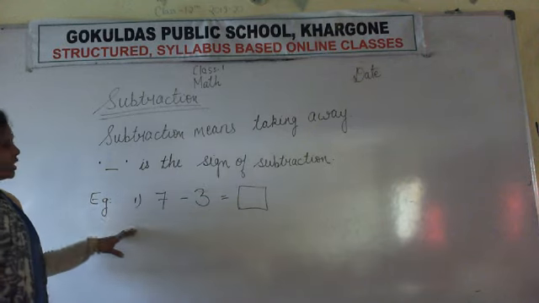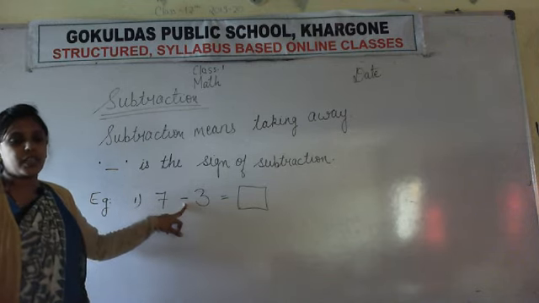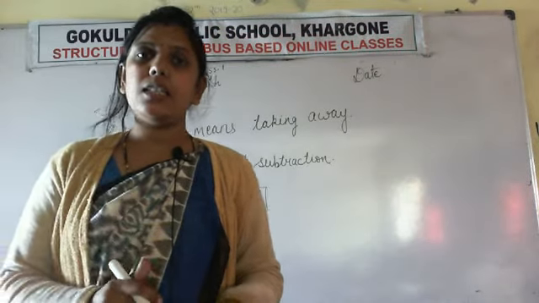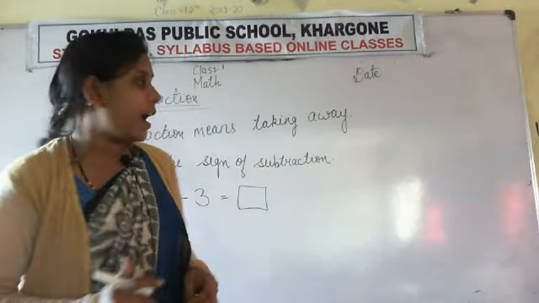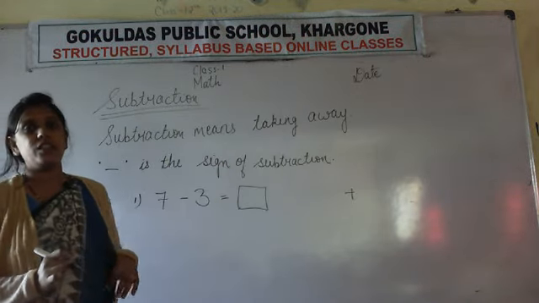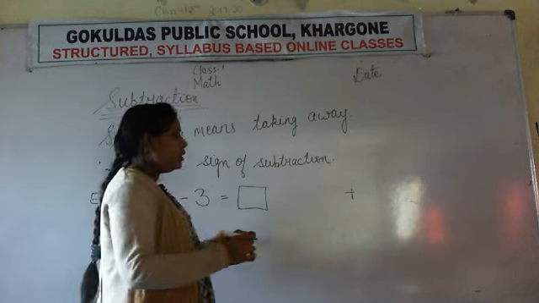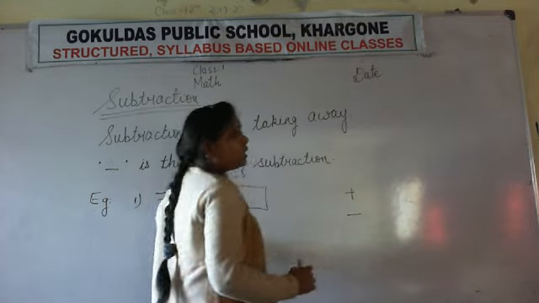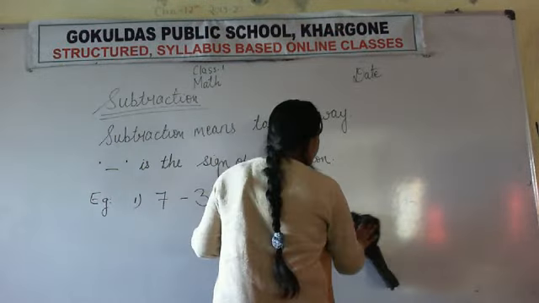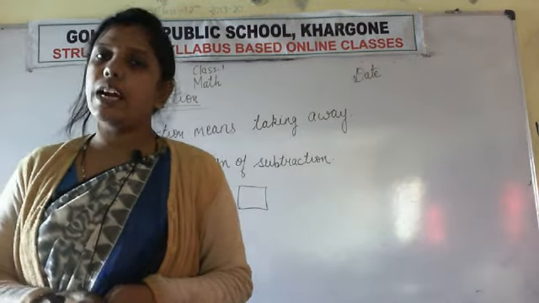We read the sign of subtraction as minus. For example, this is the sign of addition, and we read it as plus. In the same way we read the sign of subtraction as minus. The sign of addition is read as plus and the sign of subtraction is read as minus.